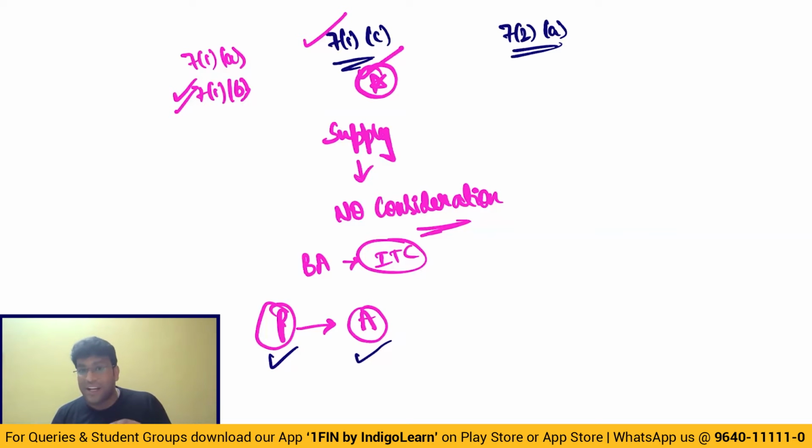And here the word is very clear that it should be in the course or furtherance of business. But in 7.1b, the language was different. 7.1b was import of services for a consideration, whether or not in the course or furtherance of business. So that is why I keep telling one interesting language to be kept in mind by the students. That is,